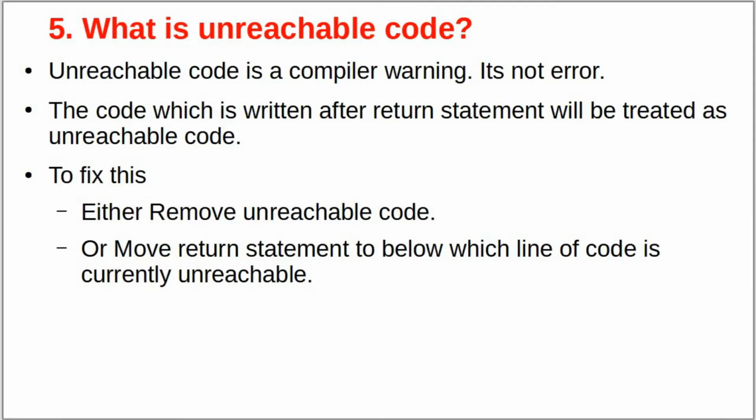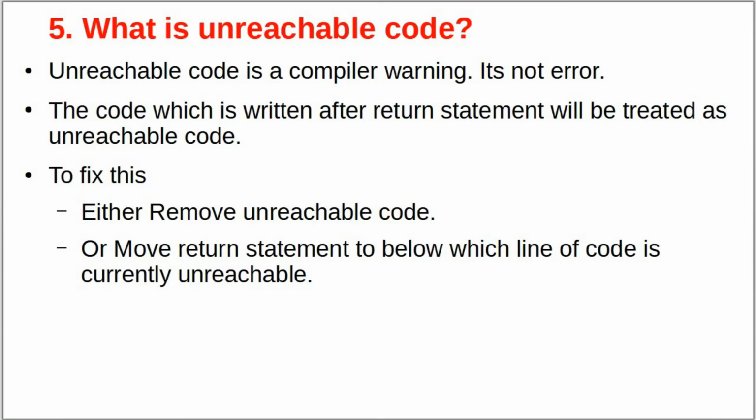Our next question is, what is unreachable code? Unreachable code is a compiler warning, but it's not an error. The code which is written after the return statement will be treated as unreachable code. In order to fix this unreachable code, either we need to remove that unreachable code or we need to move the return statement after that unreachable code.